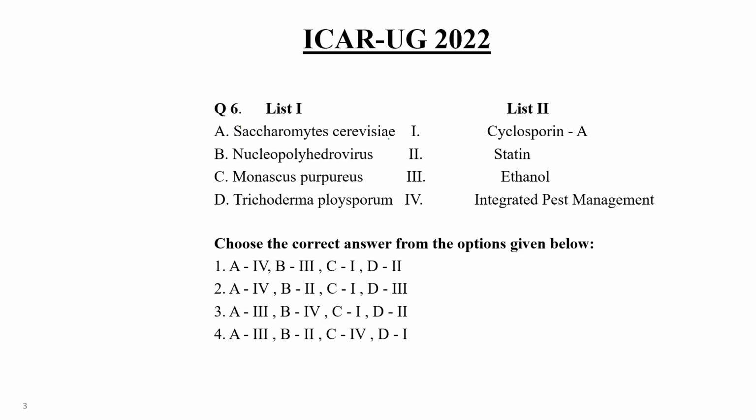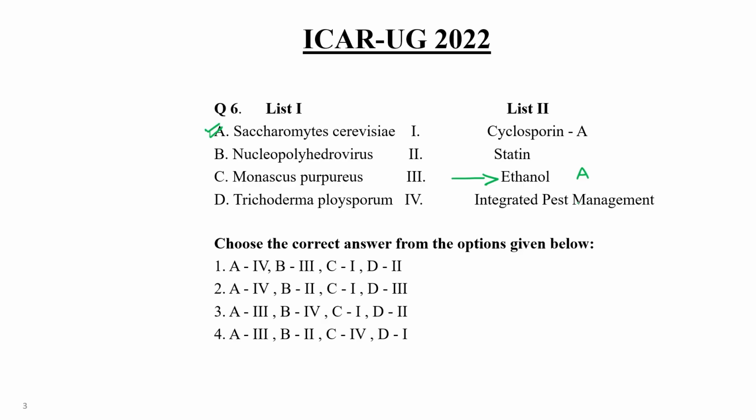So, Saccharomyces cerevisiae is related to the production of ethanol. This is a very common and very known example. So A comes with ethanol. Second is nucleopolyhedrovirus, NPV. This is related to integrated pest management. Why? Because this is a specific virus that attacks or infects a type of caterpillar.